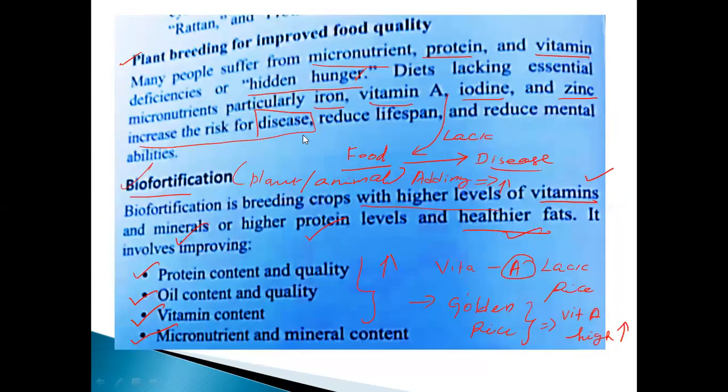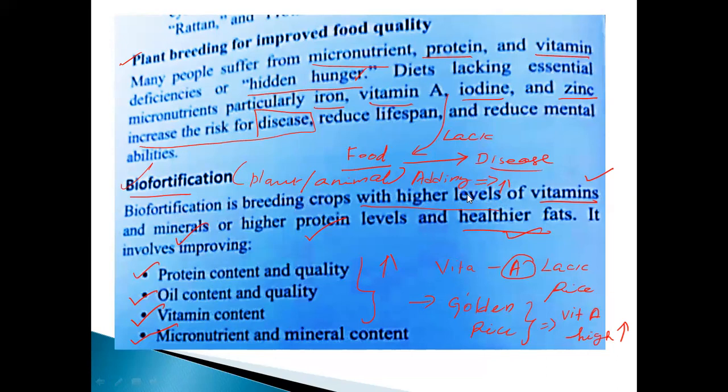And plant breeding we already discussed. It improves food quality. What contents can be increased? The micronutrients, protein, vitamins, and other components such as minerals also. So here fortification comes in. The biofortification we already discussed. But what is the meaning of biofortification? Biofortification is breeding crops with higher levels of nutrients.